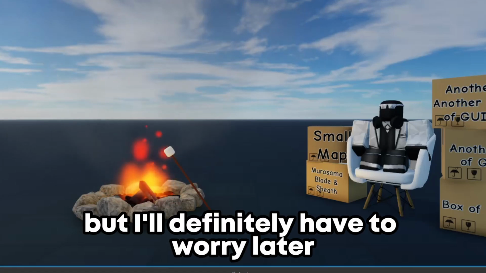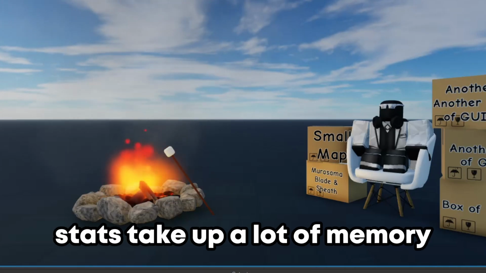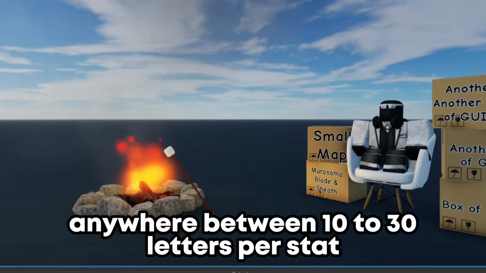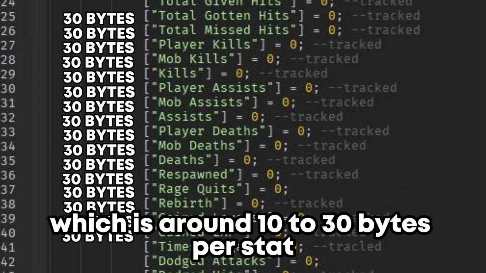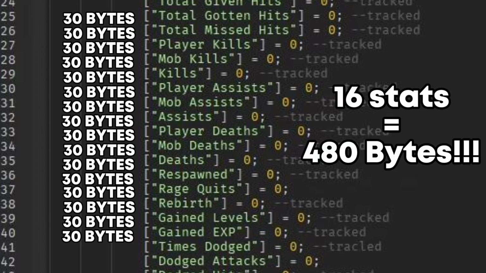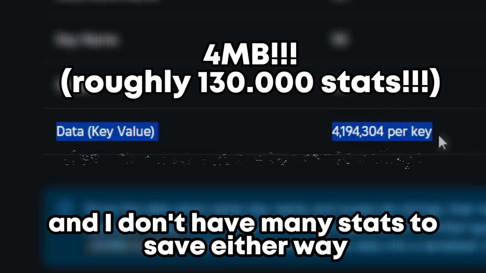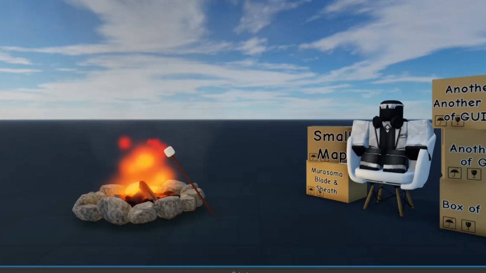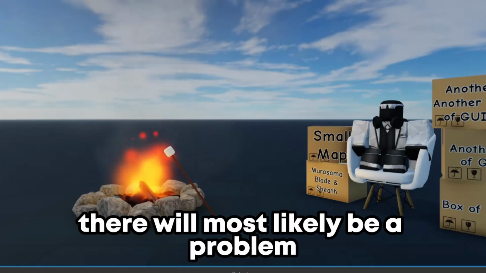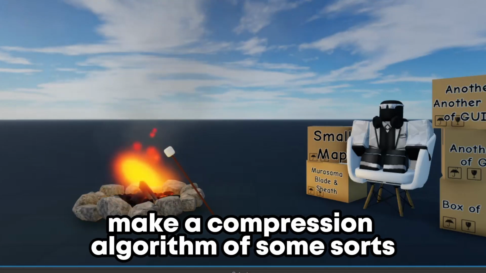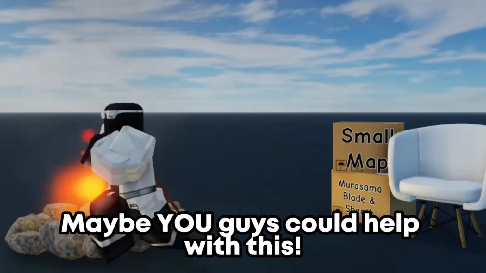But I'll definitely have to worry later, especially around saving the stats, because currently, stats take up a lot of memory. Like anywhere between 10 to 30 letters per stat, which is around 10 to 30 bytes per stat. Thankfully it's not that bad since data stores can save a lot of data, and I don't have many stats to save either way. But once I have way more stuff in my game, there will most likely be a problem, and then I'll have to learn to make a compression algorithm of some sorts and learn other ways to lower the data size. Maybe you guys could help with this.